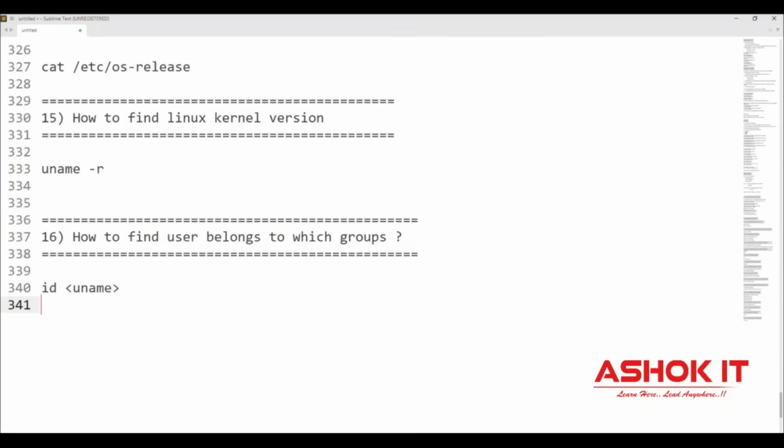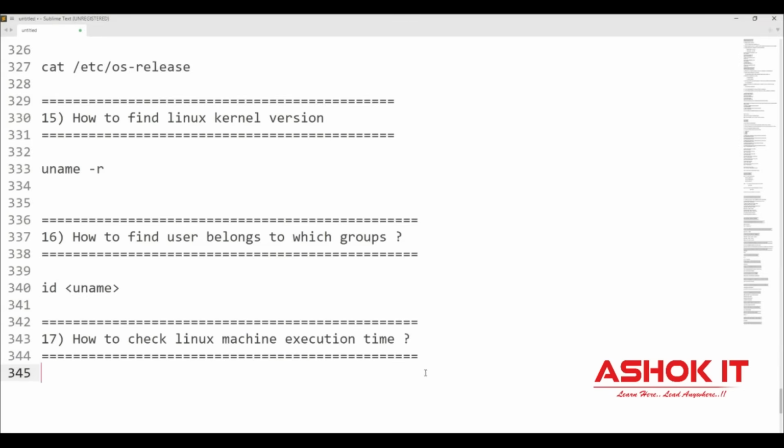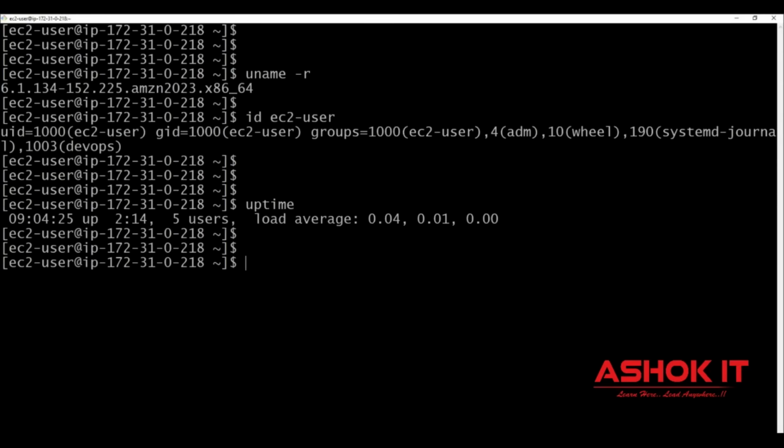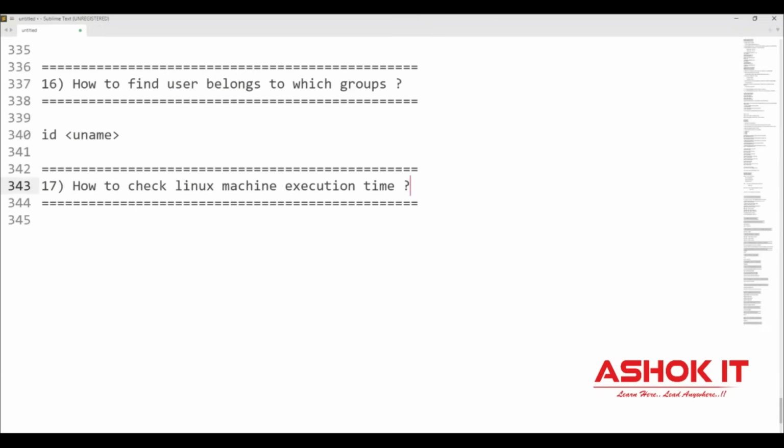And next question, how to check the execution time of our Linux machine? From how many hours is this Linux machine running? By using the uptime command, we can check for how many hours this Linux machine has been running.